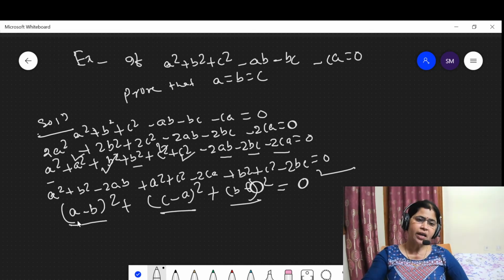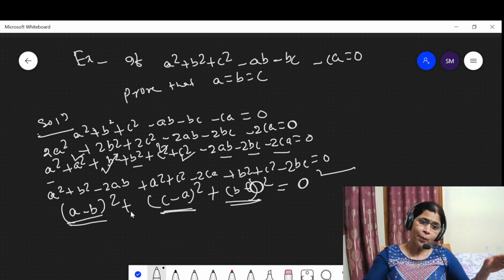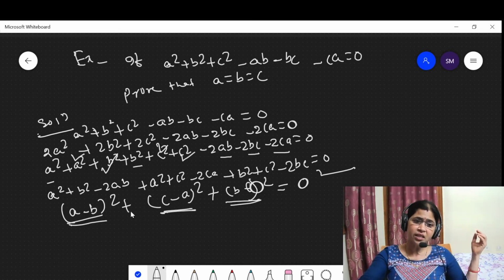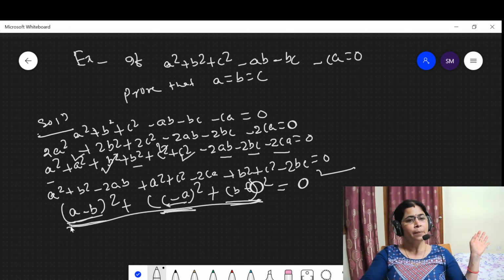this shows that all these terms are 0, because the square of a number cannot be negative. All are non-negative numbers, and the sum of them is equal to 0. This means all individuals must be 0. If all individuals were not 0, then their sum cannot be 0, because they all are squares, and a square of a number can never be negative.